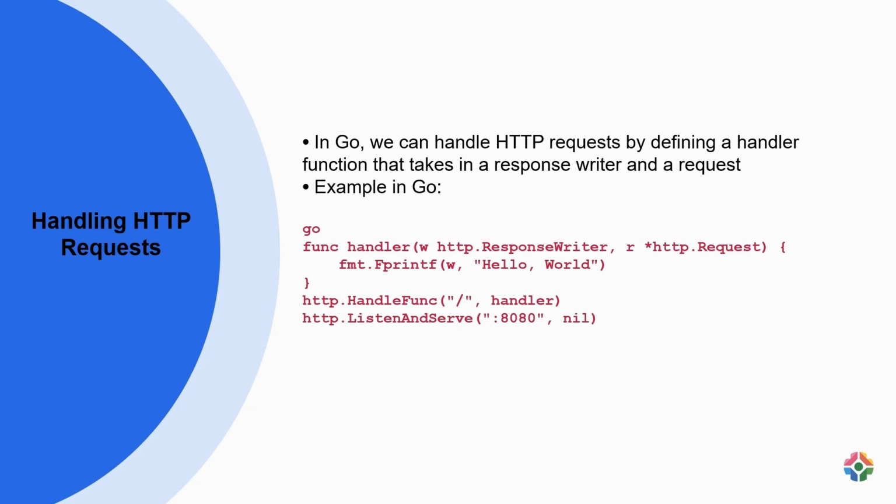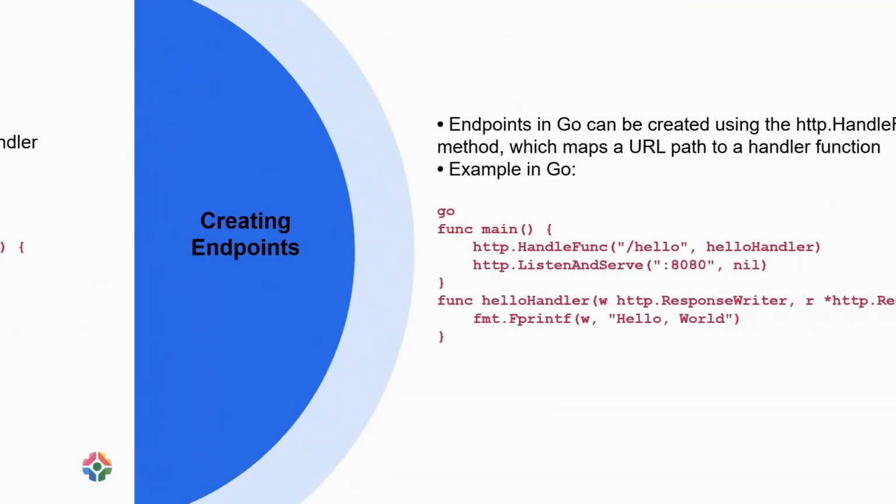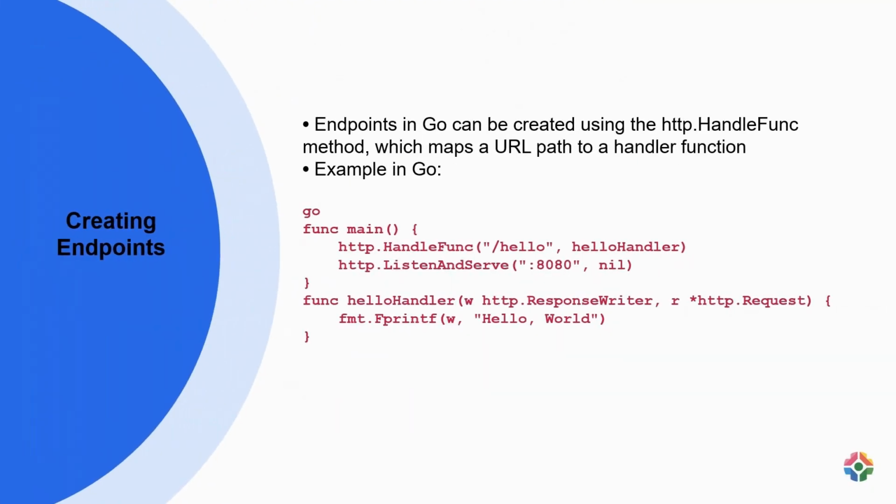This code sets up a basic HTTP server in Go to respond with "Hello World" when accessed through a web browser or API tool. In Go, endpoints are defined using the http.HandleFunc method, where a URL path is associated with a handler function. When a request is made to a corresponding path, the associated handler function is executed. For instance, in the provided Go example, the /hello path is mapped to the hello handler function. When a client accesses the /hello endpoint, the hello handler function is triggered, responding with "Hello World" to the client.